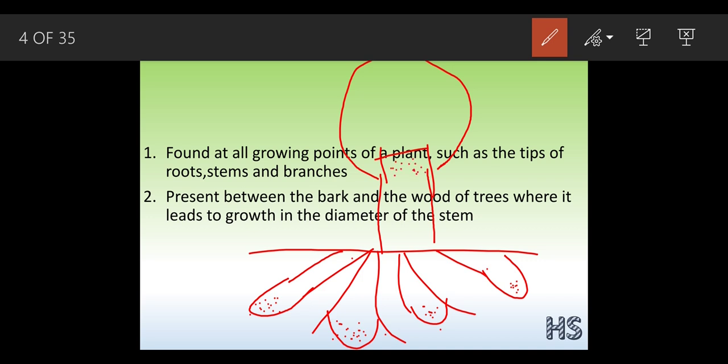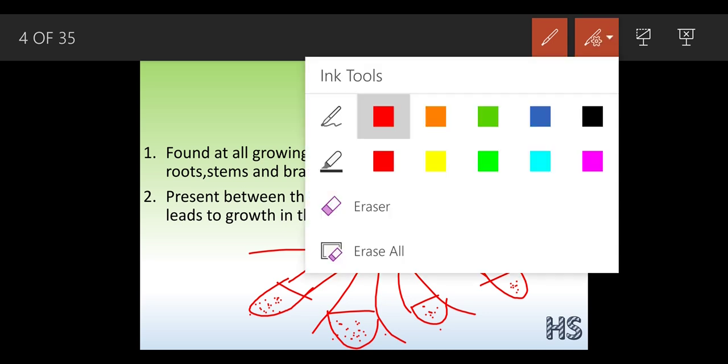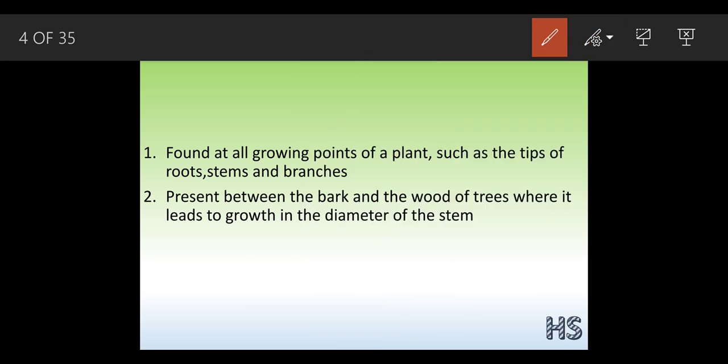What is the function then? Let's assume the meristematic tissues are present on this tip region like this, and as I said, the word meristematic means division. If it keeps on dividing, then what is going to happen? There would be an increase in the root and the stem system, and the branches, the lateral side of the plant. The branches will also increase in diameter.